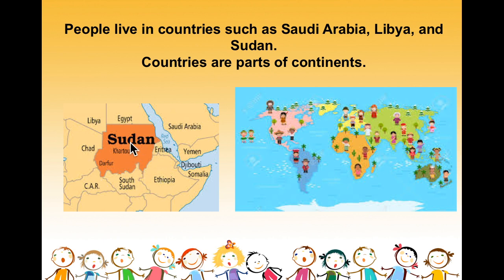Here is an example. This is the continent of Africa, and on the continent of Africa you can find different countries. For example, Sudan, Egypt, Libya, and many others. Here we have a map of the whole world with all of the 7 continents. Can you see? People live in different countries on each continent. Each continent has many different countries.